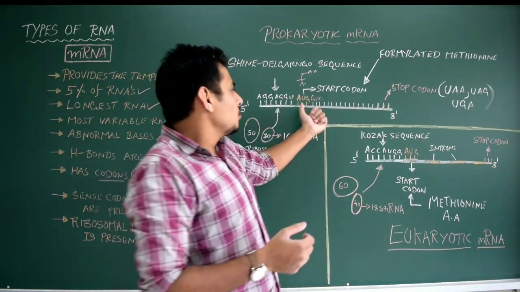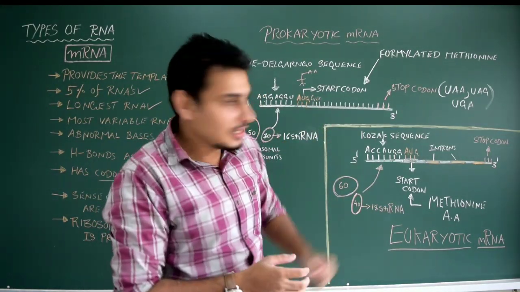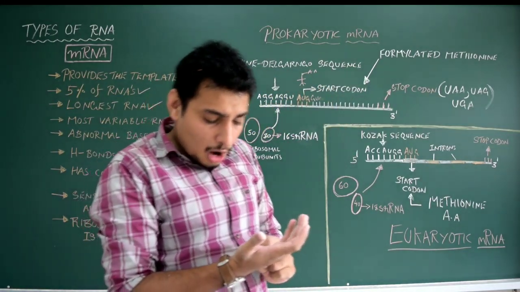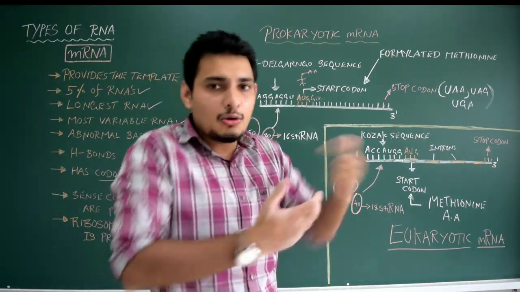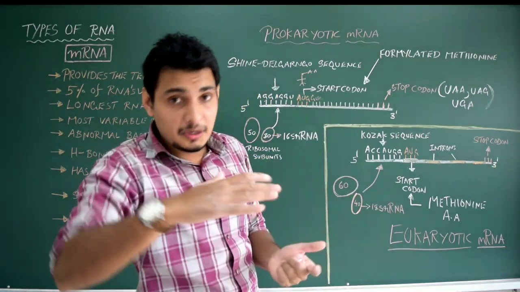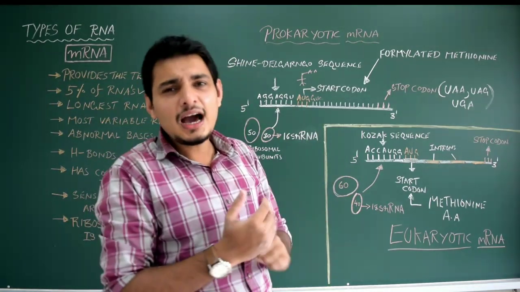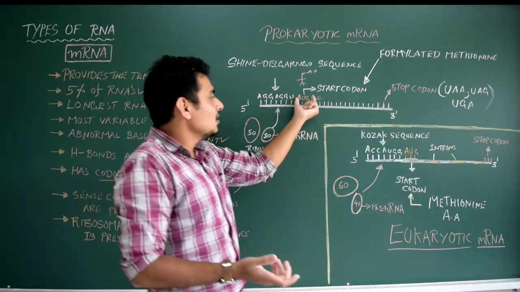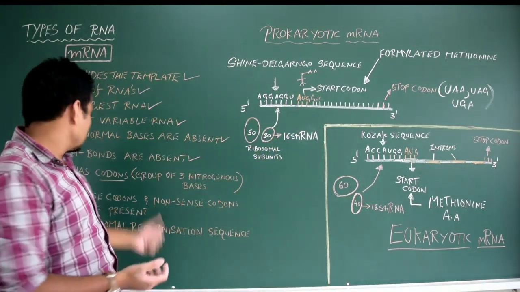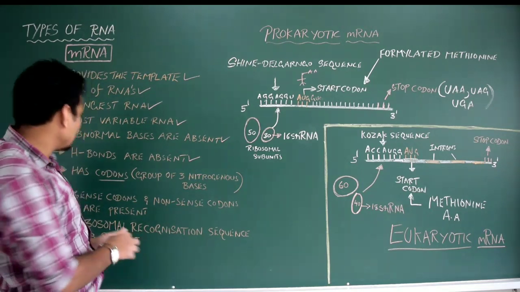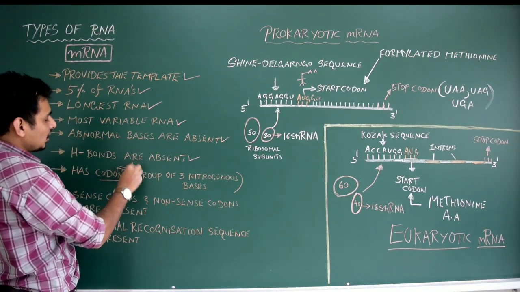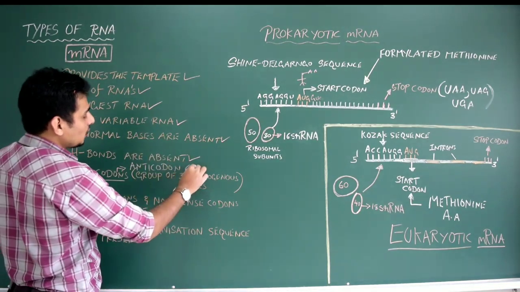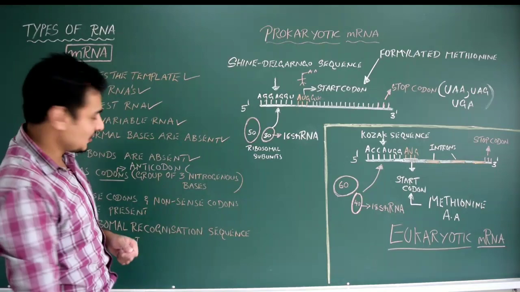Now let us change the question. There are 21 unpaired bases present on mRNA from AUG onwards. Out of 21 unpaired bases, how many codons are present? 7. That's it. Okay, so that's the thing, because a group of 3 nitrogenous bases will make a codon. A codon has a specific function in recognizing a specific tRNA which has a specific anticodon. Again, an anticodon is also the same thing, 3 nitrogenous bases.